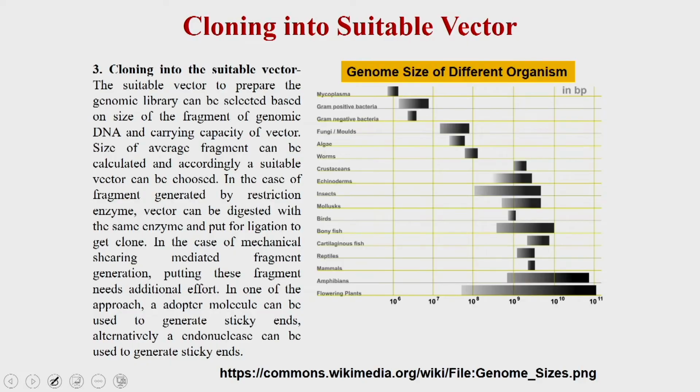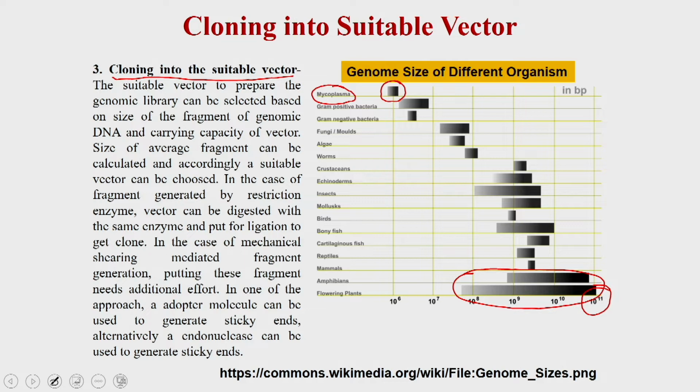Now, once you want to clone this into a suitable vector, what you have to remember is that the genome sizes of different organisms vary from very small to very large. For example, in the case of flowering plants, it can go up to 10 to the power 11 base pairs, whereas in the case of Mycoplasma, which is actually the smallest organism, it could be even 10 to the power 6 base pairs. All other organisms are in between these two extremes.